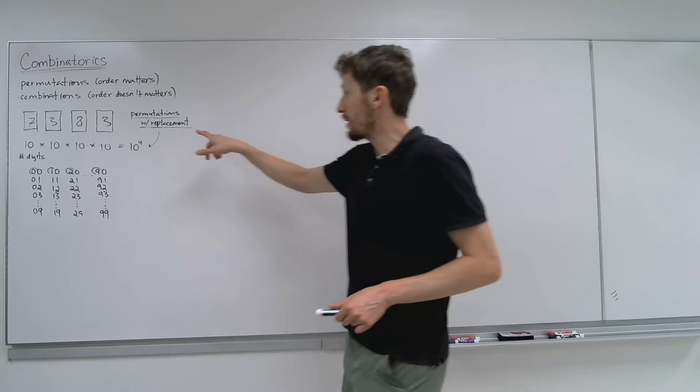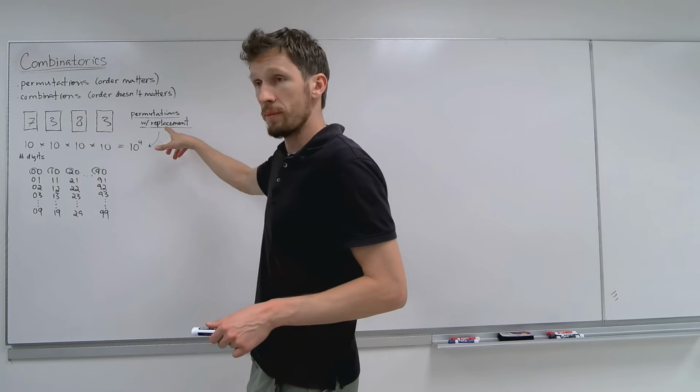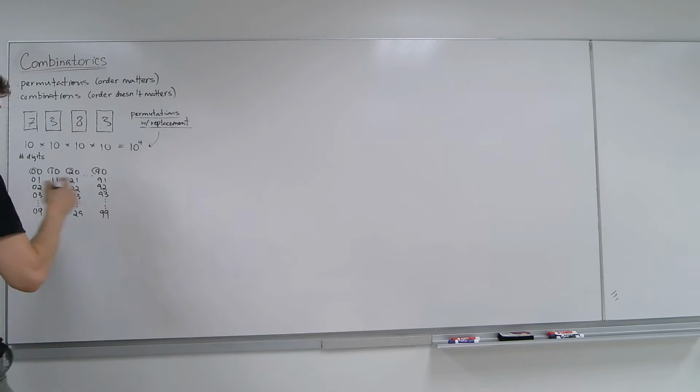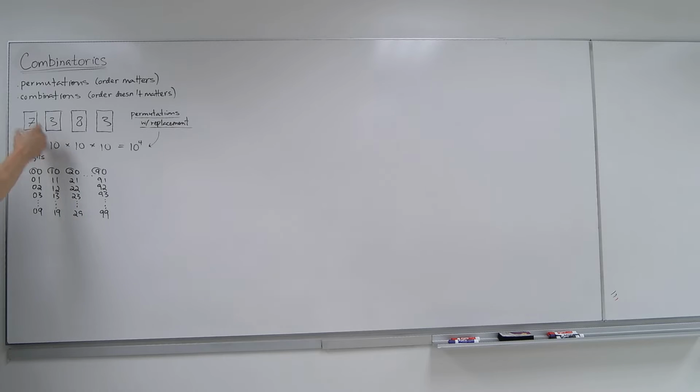Now, what is permutations without replacement? Well, without replacement, this is what you would do. You can do any digit, let's say 10. And then you have only 9 left. So you put times 9, because you already used 1. For example, if I do a 0, I can only do 1 through 9.